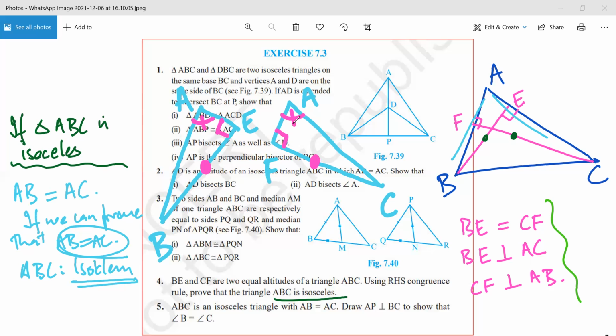Therefore, the two triangles are congruent. Do we agree? Yes, sir. And if the two triangles are congruent, therefore, by CPCT, this side would be equal to this side. Yes, sir. And if the two sides are equal, we have proven this, and therefore the triangle is an isosceles triangle. Mr. Sarthak, any doubt? No, sir. Have you understood the approach? Yes, sir. Understood.